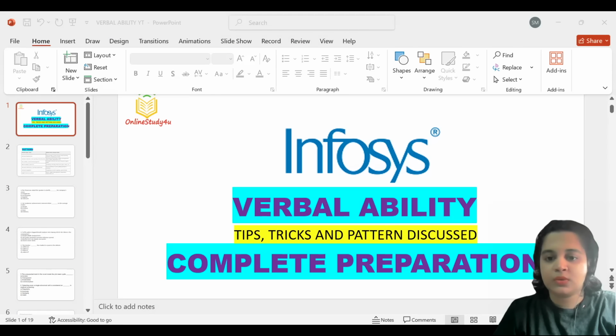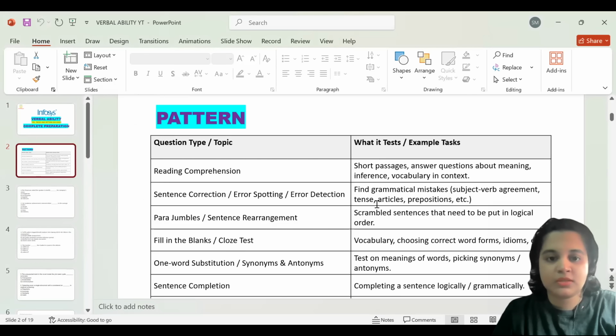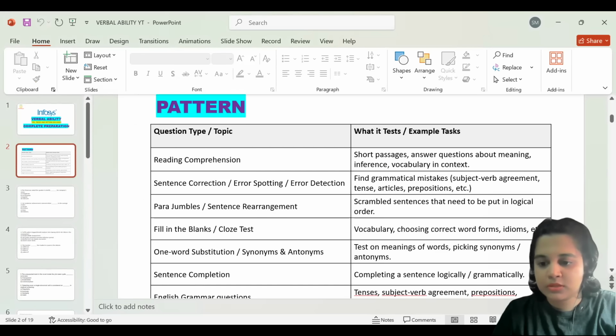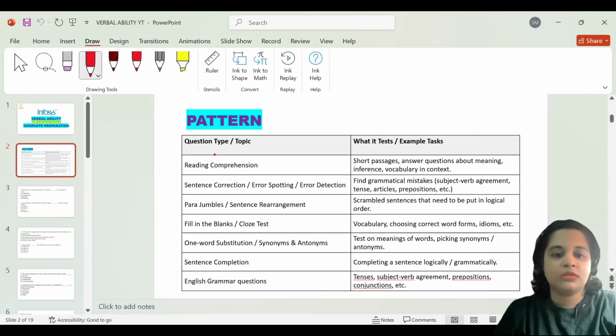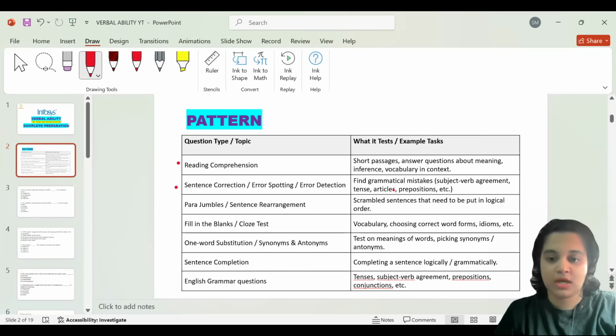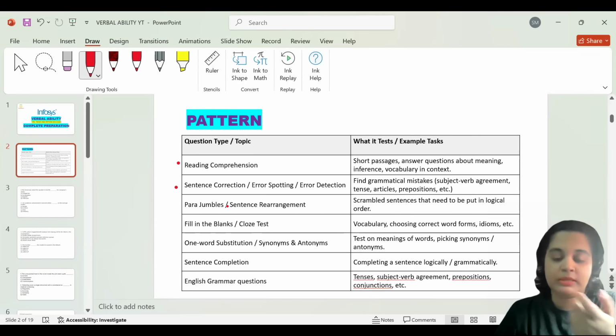Let me quickly scroll the screen and then we shall get started. So the pattern for Infosys is as what I've displayed. I think it's a little bit bigger. Okay. Now you must be able to see the pattern. The type of questions that you could expect are from reading comprehension and then from sentence correction. It could be sentence correction, error spotting, or error detection. And the parts of grammar that you can expect are from subject-verb agreement, tenses, articles, prepositions, parts of speech, etc. And then you could have parajumbles or sentence rearrangement, just as we say in layman terms.